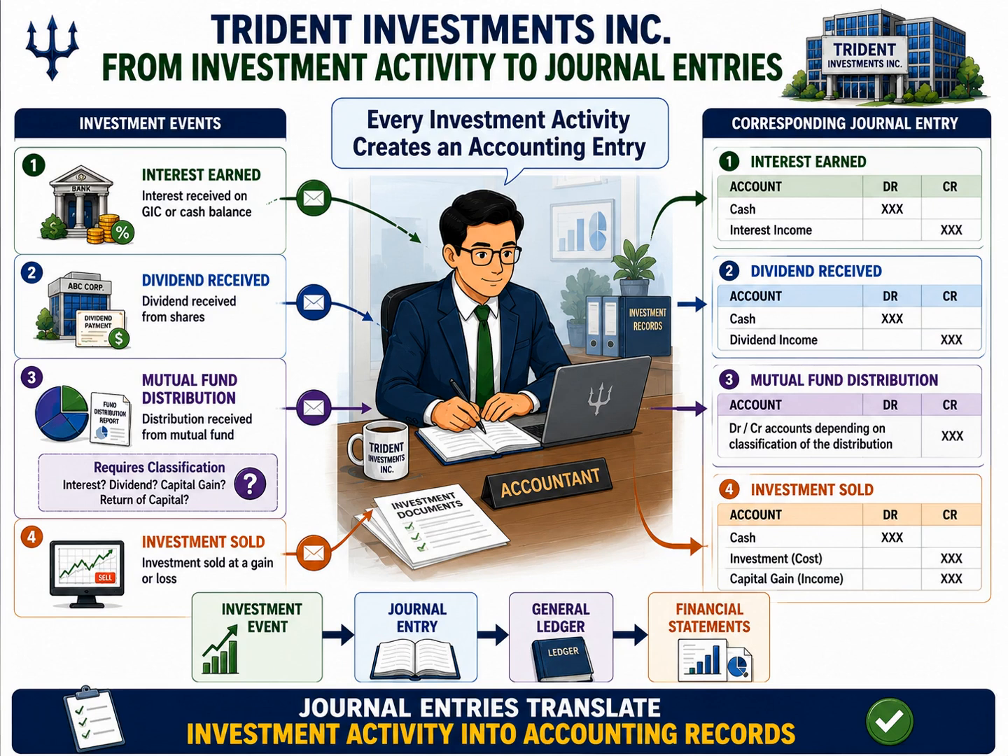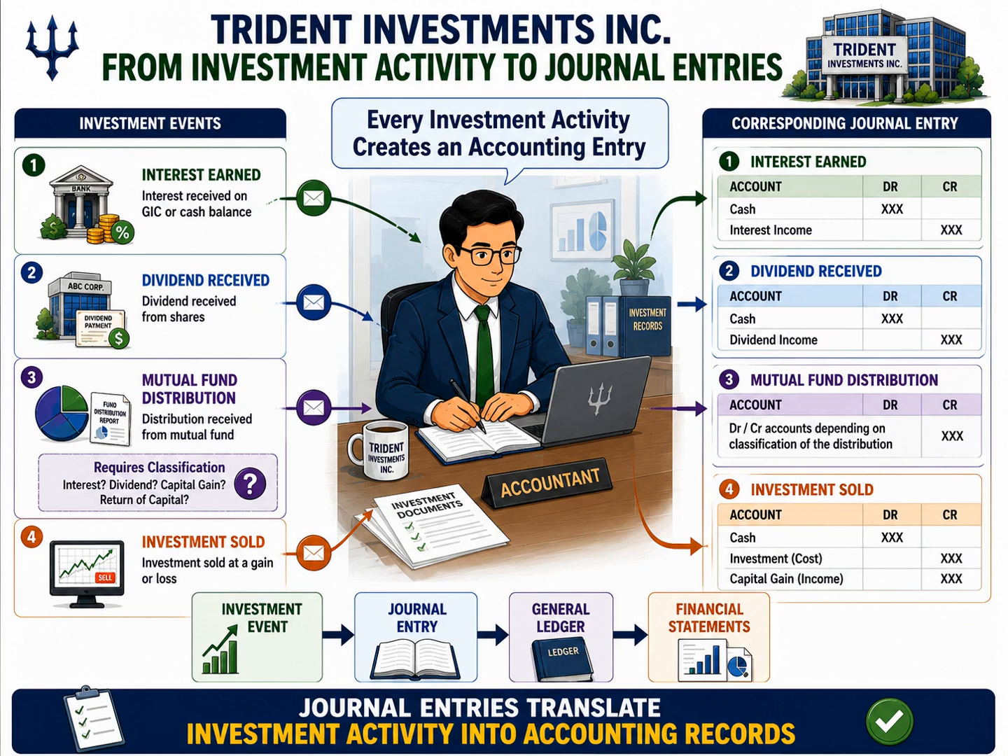Let's look at some examples. Suppose Trident earns interest income from a GIC or an investment account. From an economic perspective, the corporation has earned income and received cash. To reflect that event in the accounting records, a journal entry is created. Cash is increased, and interest income is recognized.